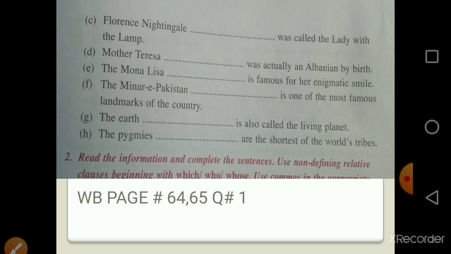The Mona Lisa, because it is a painting, which was painted by Leonardo da Vinci. The Minar-e Pakistan, because it's a building, which is in Lahore, is one of the most famous landmarks of the country. The Earth, which is the only planet with air and water, and the pygmies are people, so who are just 4 feet 9 inches tall.